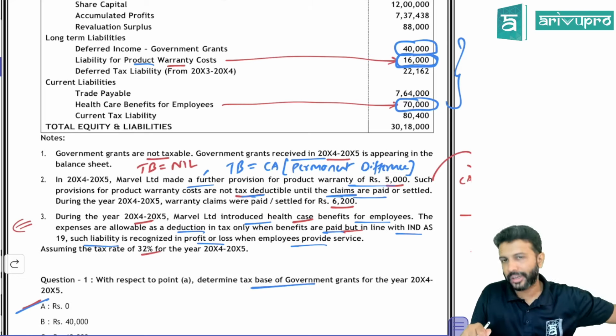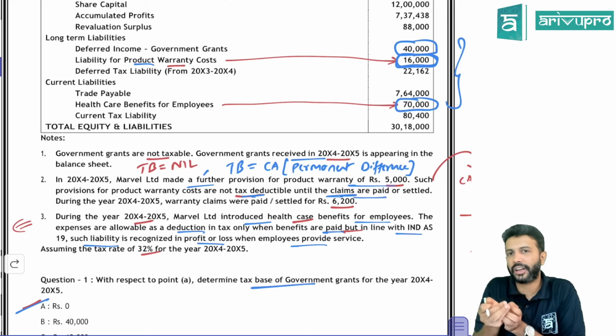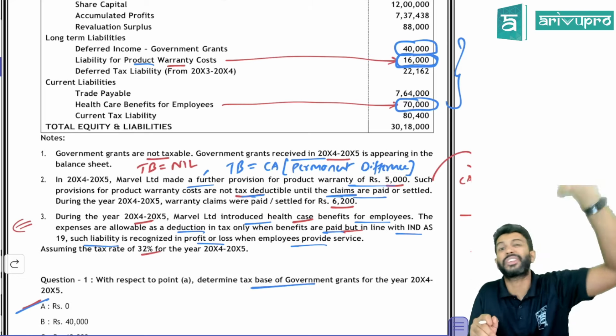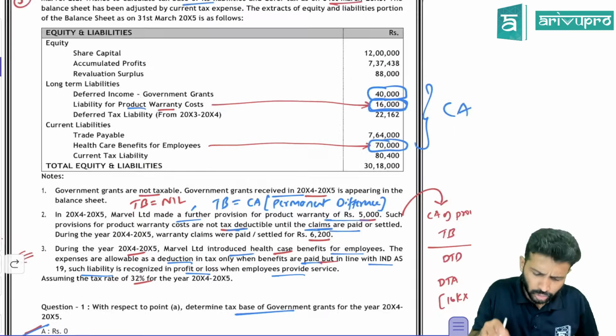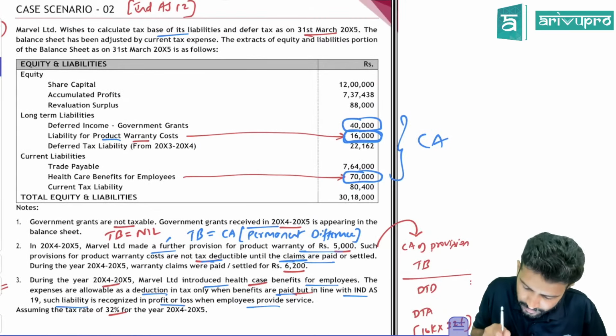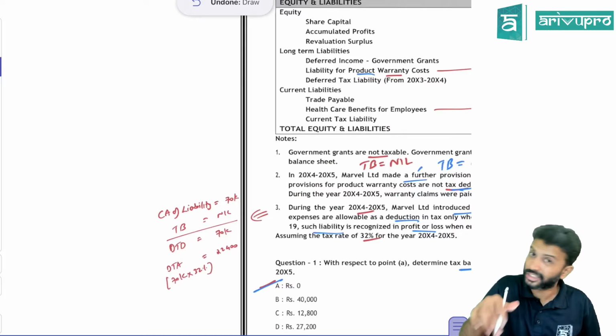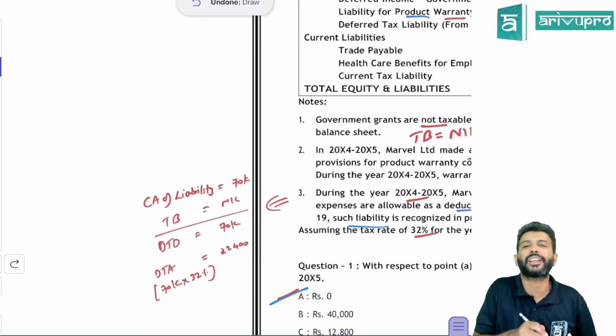But as per income tax, you'll get that expense deduction. You'll be able to claim deduction only when you settle it. So it's a temporary difference. So what is the carrying amount of that healthcare benefits in your books? 70,000. So there's a liability. So carrying amount of liability is 70,000.